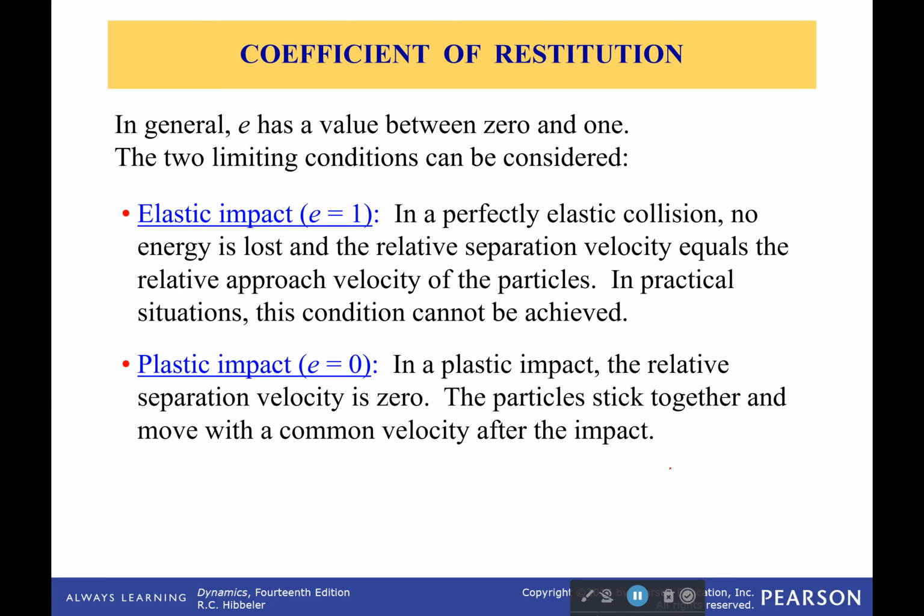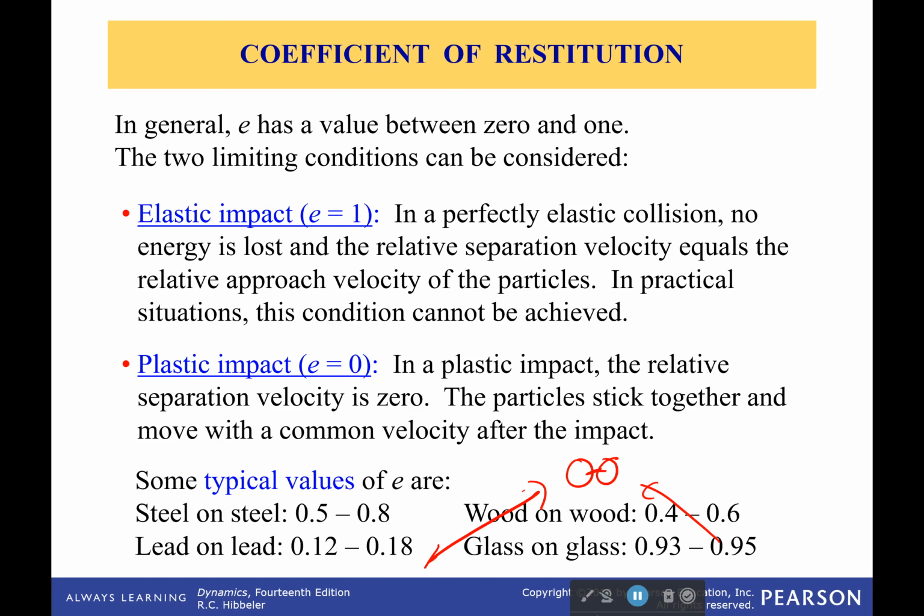Thank goodness for that. Plastic impact is when e equals 0, which means that their separation velocity is 0. That can only happen in one case: they come in with some velocity, and then they are stuck together. They have collided, and now they are attached. So these are the two cases for us.